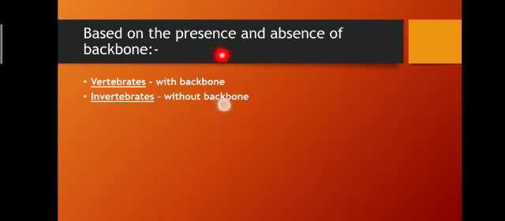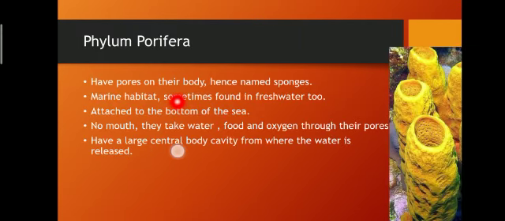Now, on the basis of the presence and absence of backbone, animals are broadly divided into two groups. First are vertebrates and second are invertebrates. The organisms which have a backbone are named as vertebrates, and the organisms which do not contain a backbone come under invertebrates. Now we'll be studying about invertebrates and vertebrates one by one in this chapter.